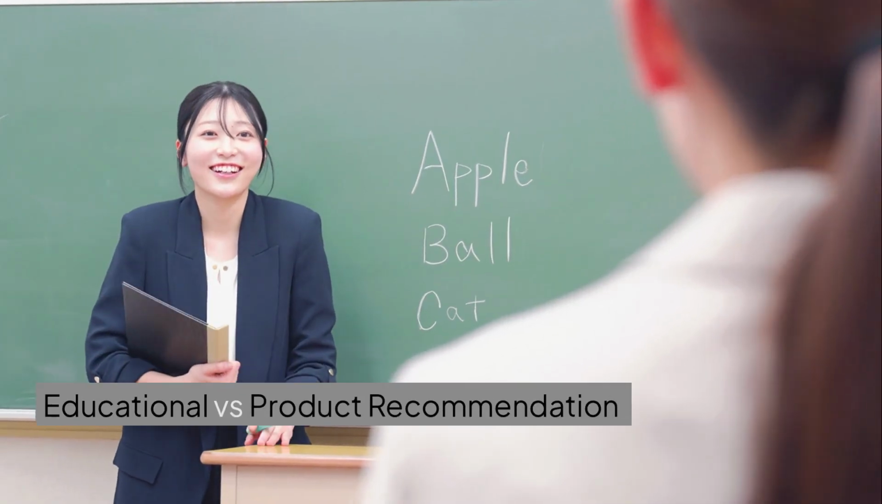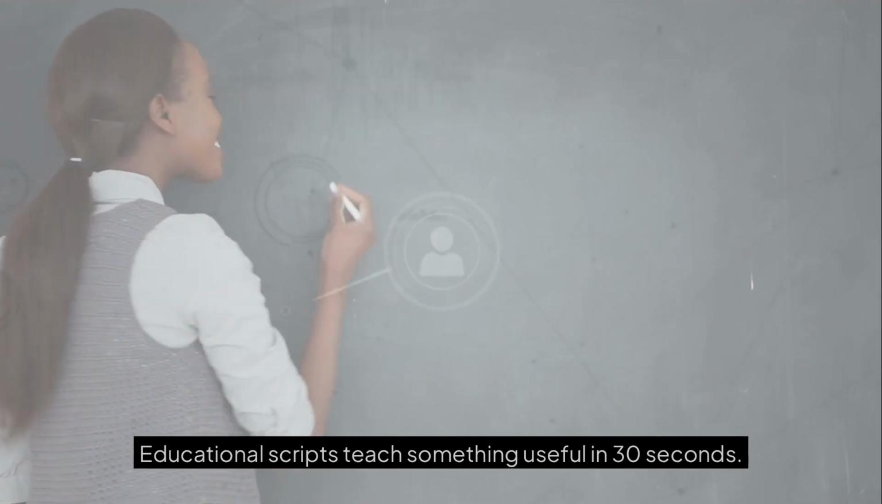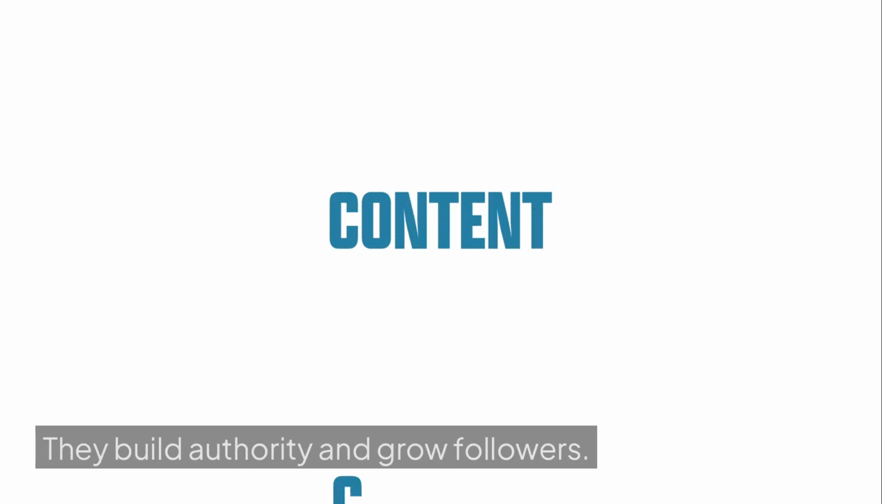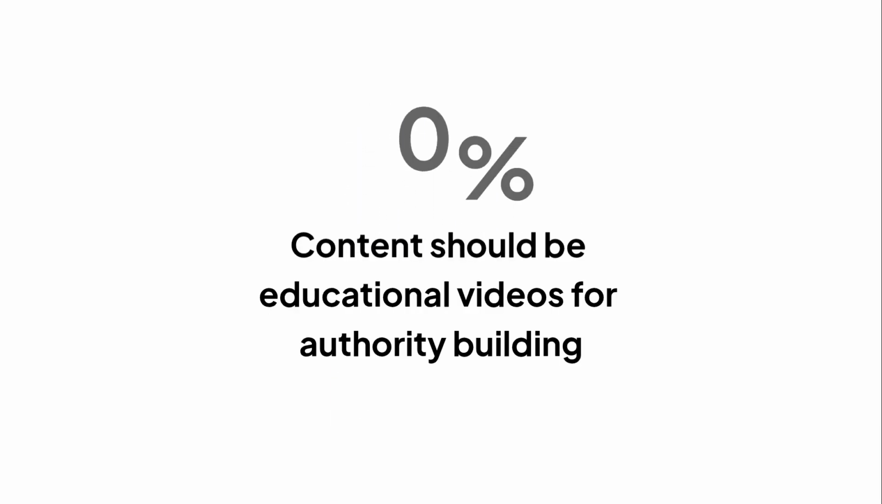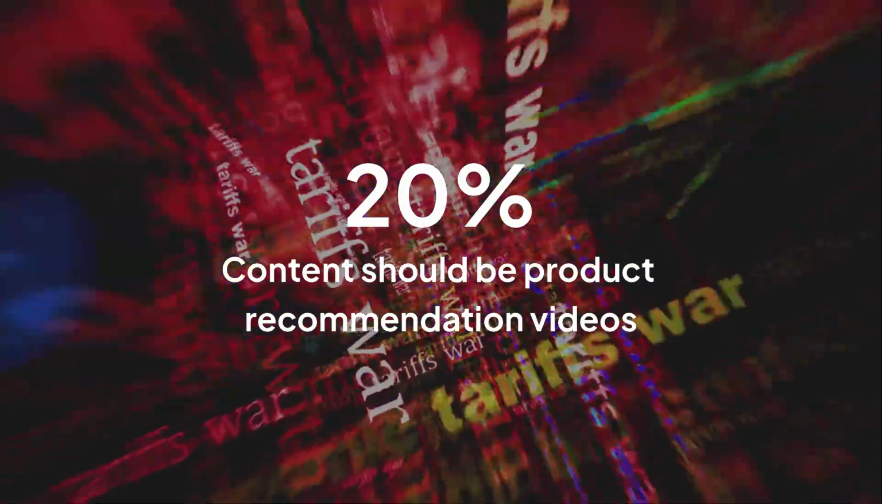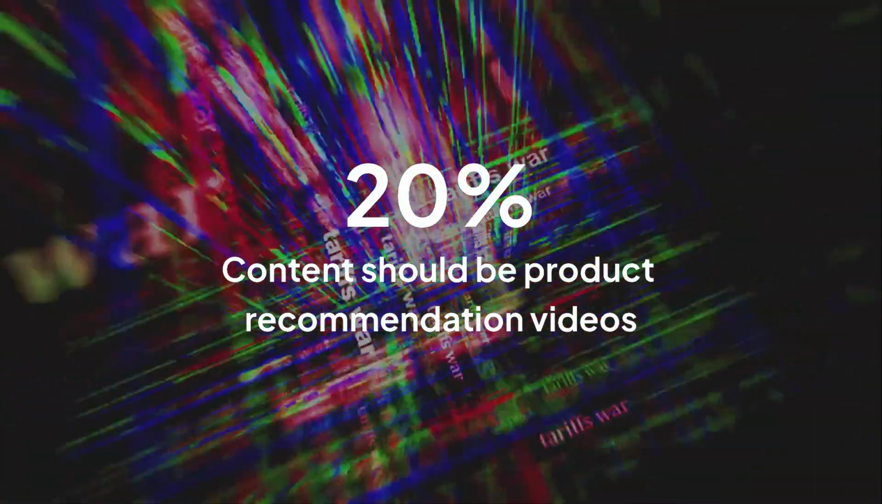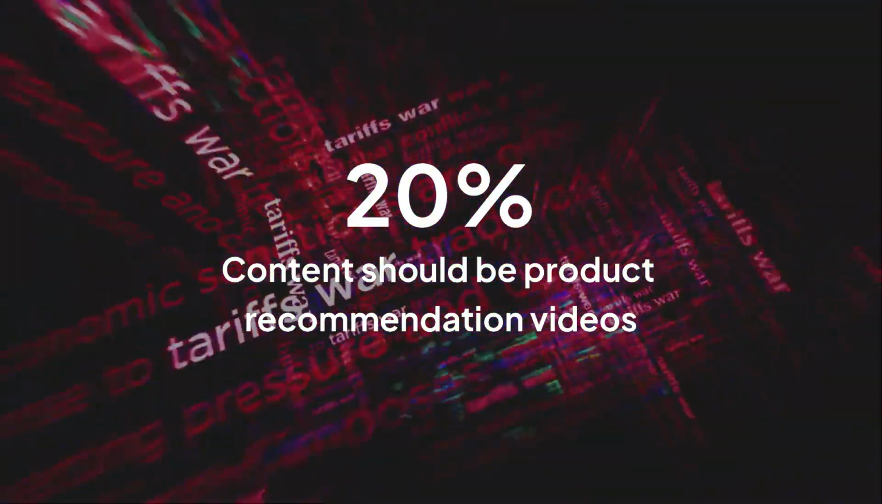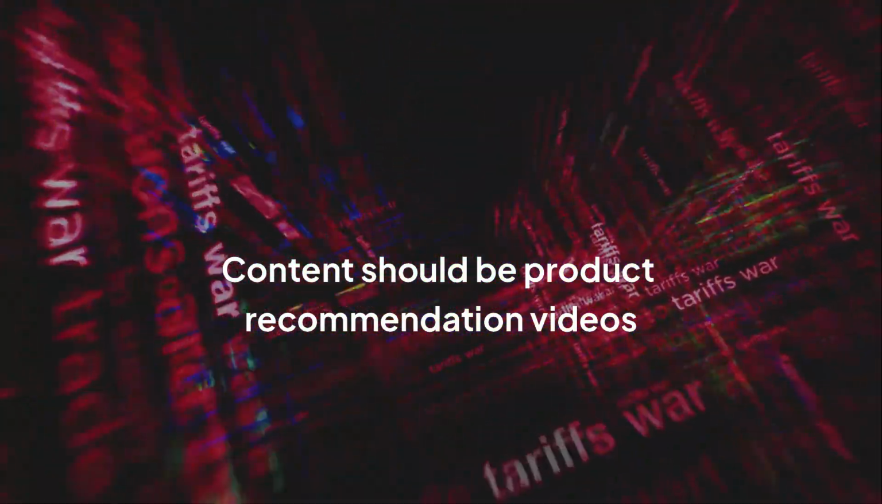Educational versus product recommendation scripts. Educational scripts teach something useful in 30 seconds. They build authority and grow followers. 80% of your content should be educational. Product recommendation scripts drive affiliate clicks or sales. They should make up 20% of your content, and they only convert because the educational content built trust first.